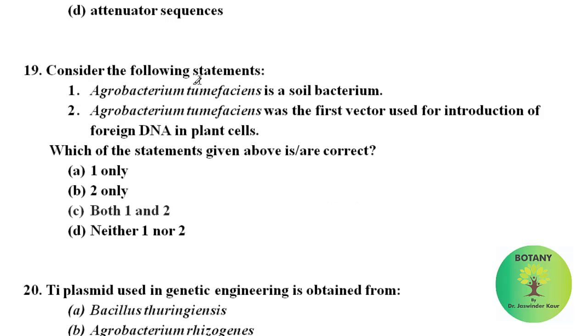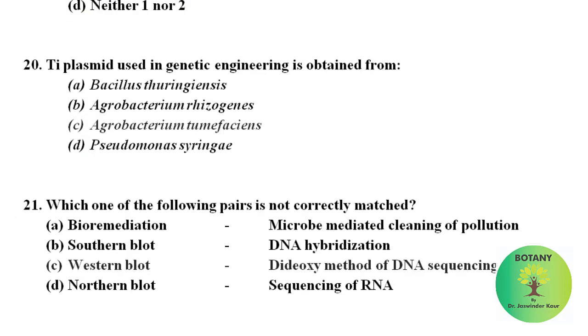Consider the following statements. Which of the statements given above is or are correct? We have to find the correct statements among these two. Agrobacterium tumefaciens is a soil bacterium. This is the correct statement. Agrobacterium tumefaciens was the first vector used for introduction of foreign DNA in plant cells. This is also a correct statement. So both 1 and 2 are correct. The Ti plasmid used in genetic engineering is obtained from Agrobacterium tumefaciens.